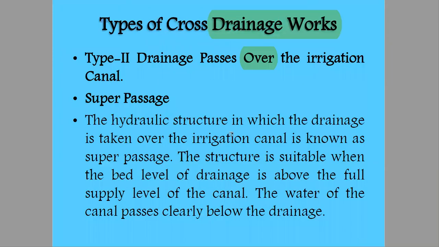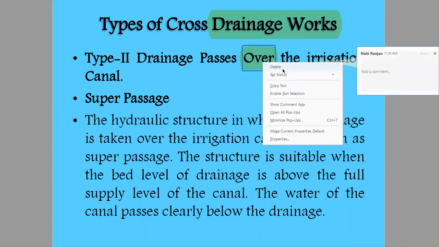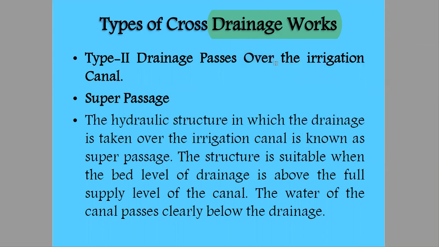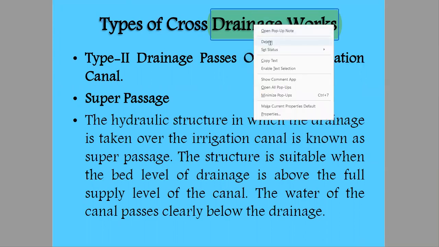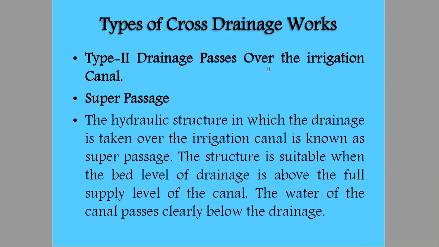Okay, now we'll study the second type of cross drainage work, that is when the drainage passes over the irrigation canal. First we have studied when the drainage is below and the canal passes over it.